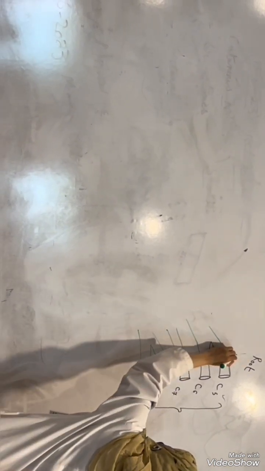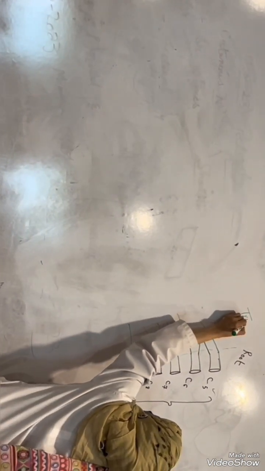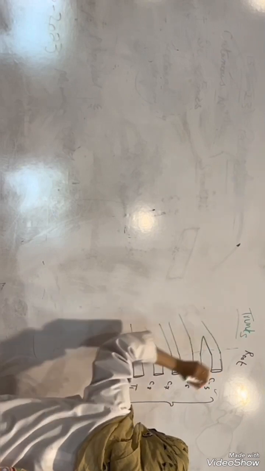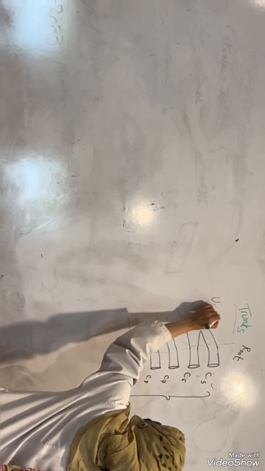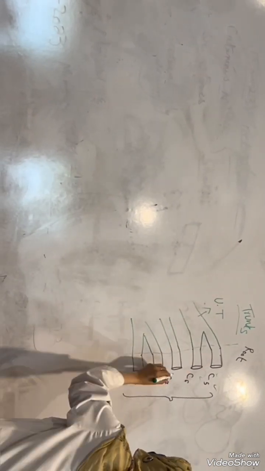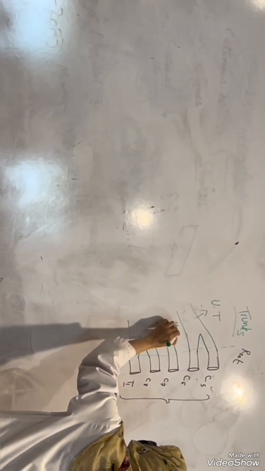Now they are supposed to form, if I draw a line to demarcate, trunks. Now how are trunks formed? If you can see, C5 and C6 are joining to form the upper trunk, right? Now C7 remains single to form the middle trunk.